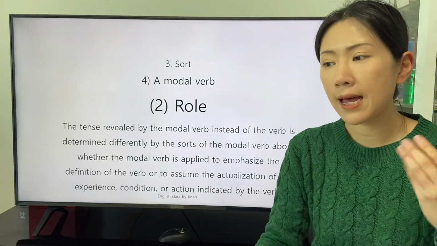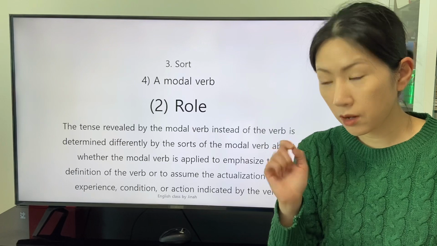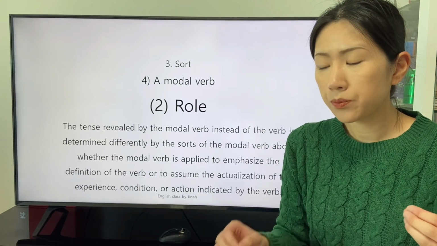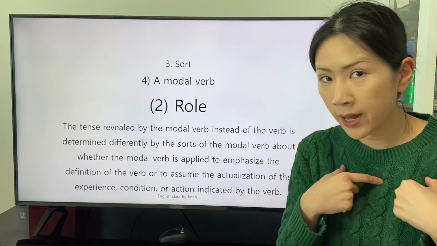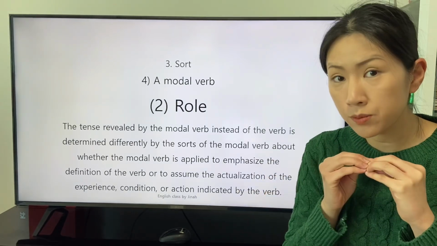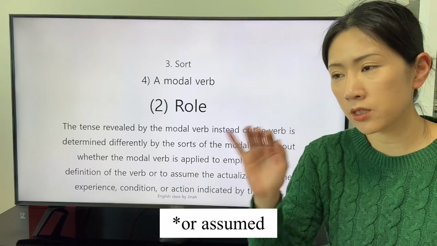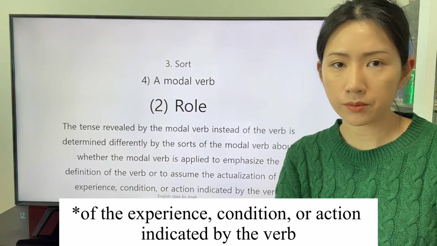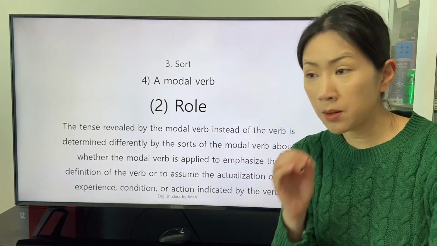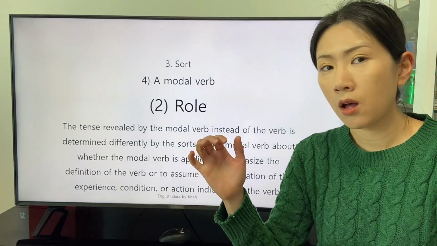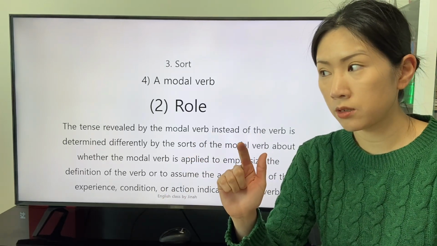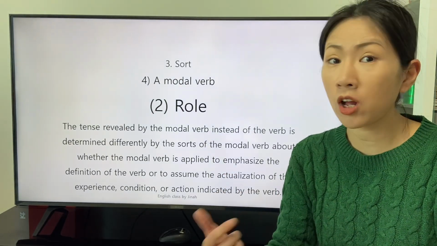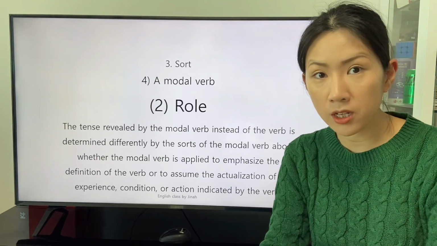The modal verb that conveys the assumption of the speaker reveals the time when the speaker assumes the actualization of, because the assumption deals with the experience, condition, or action that was not actualized or is not actualized for real.